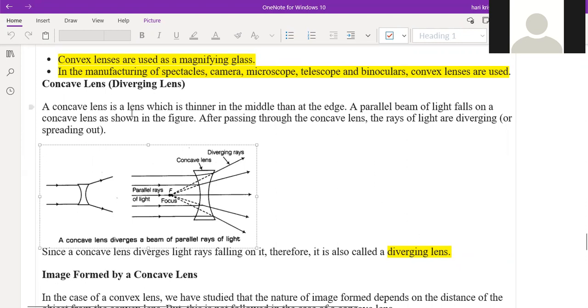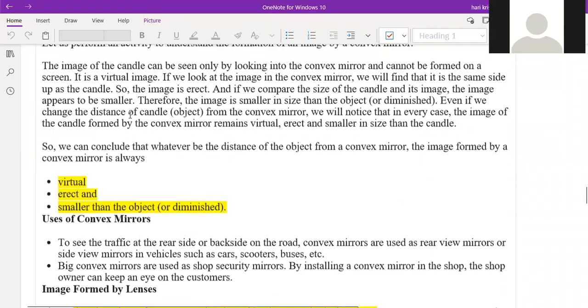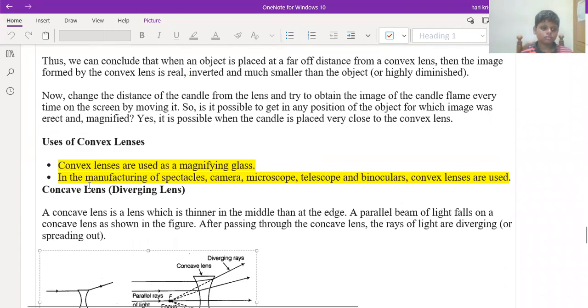So concave lens is a diverging lens, which has properties exactly similar to the convex mirror. Concave lens is equal to convex mirror. Same way, the image formed will be virtual, erect, and smaller in size than the object. Same as the convex mirror properties. These are the three properties.